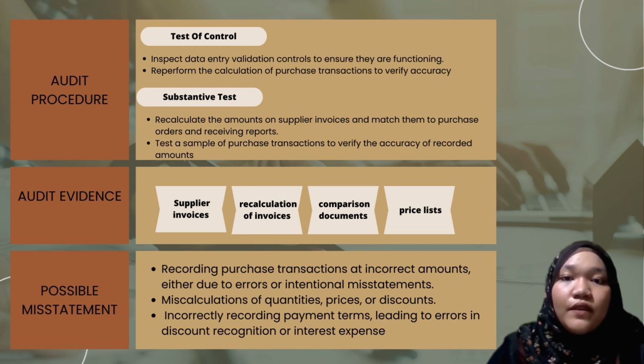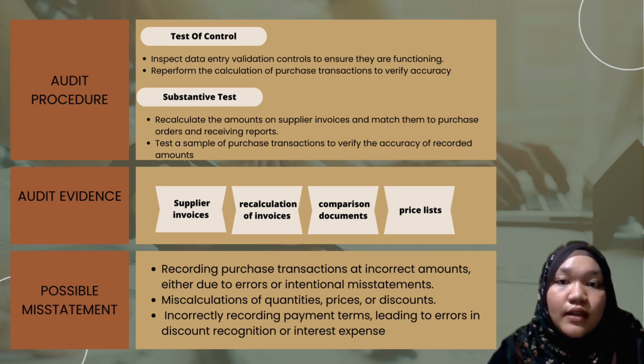Next, for substantive tests, the auditor needs to recalculate the amounts on supplier invoices and match them to purchase orders and receiving reports. They also need to test a sample of purchase transactions to verify the accuracy of recorded amounts. There are four audit evidences that we found here, such as suppliers' invoices, recalculation of invoices, comparison documents, and also